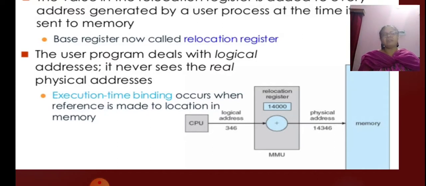The program can create a pointer to location 346, store it in memory, manipulate it, and compare it with other addresses, all at number 346. Only when it is used as a memory address is it relocated relative to the base register.